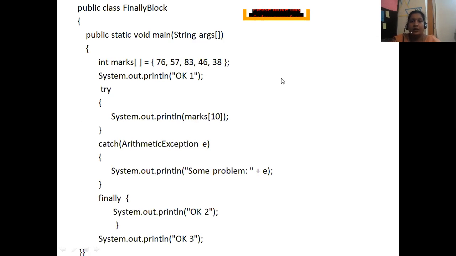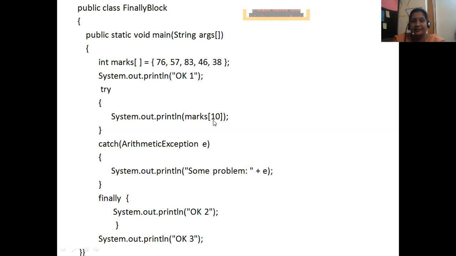Okay, so now I will explain this program. Public class Finally, where our execution always starts, public static void main. I have assigned the values 1 2 3 4 5 in this marks array. System.out.println OK 1. So what is your first output? OK 1. Next, the try block. After try, no need to give anything, open braces only. Don't forget.